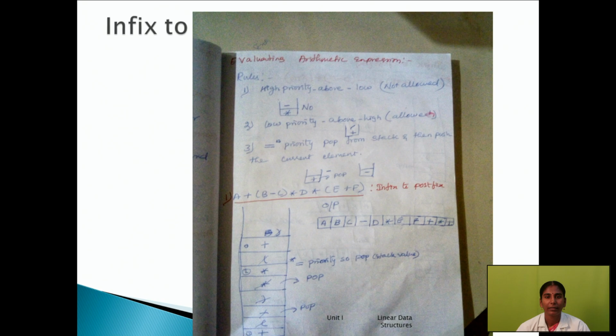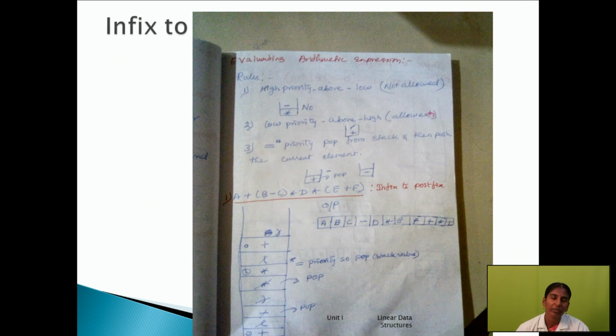Okay, let's see one example for understanding purposes. Look at the PDF. What is the expression? A plus, within the bracket, b minus c star d, star, again within the bracket, e plus f. This is an infix expression. When do you say infix expression? Infix expressions have a structure: operand, then operator, then again operand.